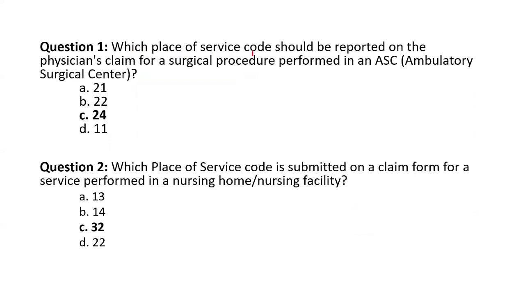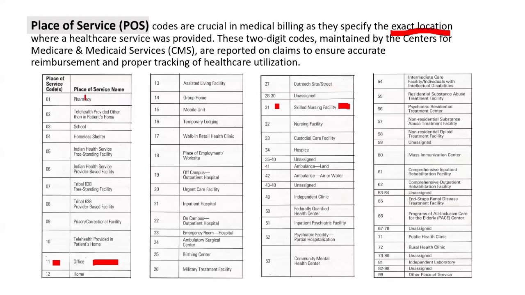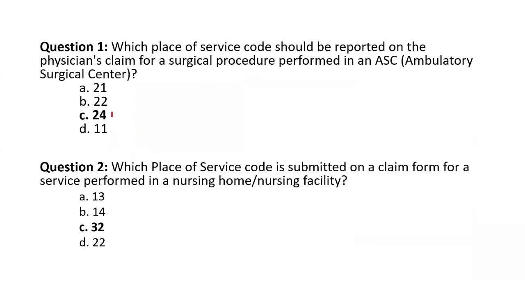Question 1. Which place of service code should be reported on the physician's claim for a surgical procedure performed in an ambulatory surgery center, also known as ASC? Let us go back and refer to the place of service codes table. Ambulatory surgery center is here. The code is 24. Answer is C.